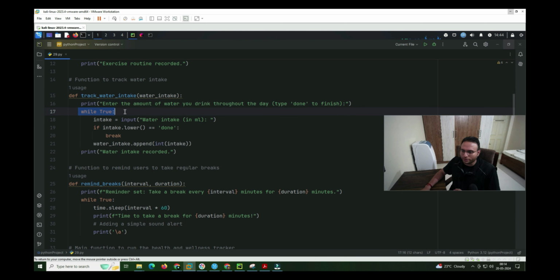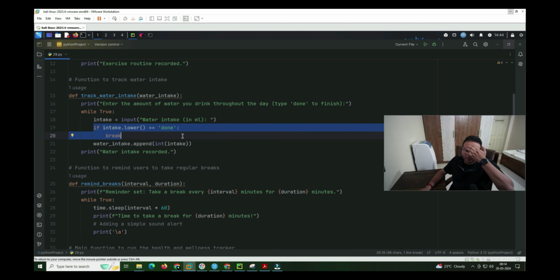Then we have to run the while loop with the true condition over there. So we are taking an input in ml itself, every time the person puts the input in ml. Intake will be a variable which contains all the values, how many ml of water we have consumed. And if we put an entry as done, otherwise it will go on and on in a loop. So if we put done, then it automatically breaks the code and comes out of it.